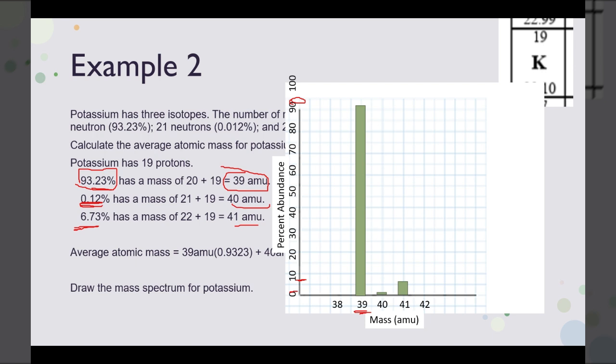And that's how you draw a mass spec. You can definitely see from this mass spec that the average atomic mass would be slightly higher than 39, but since most of the atoms of potassium have a mass of 39, the average atomic mass should be very, very close to 39. But since a few have a mass greater than 39, the average atomic mass will be a little bit higher than 39.